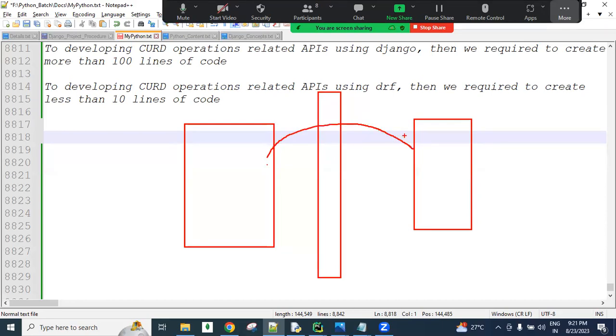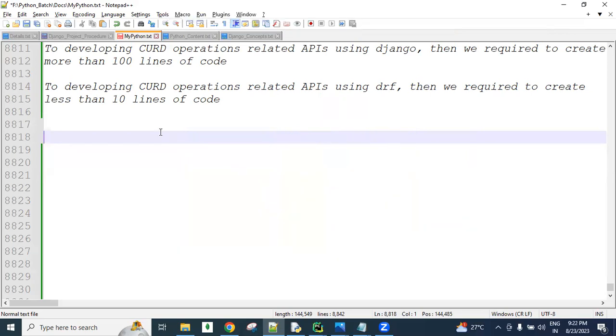Via the API, both applications interact with each other. One application sends the request, another application gives the response. So these are all basic concepts, guys. Remember those things, we will discuss them one by one.